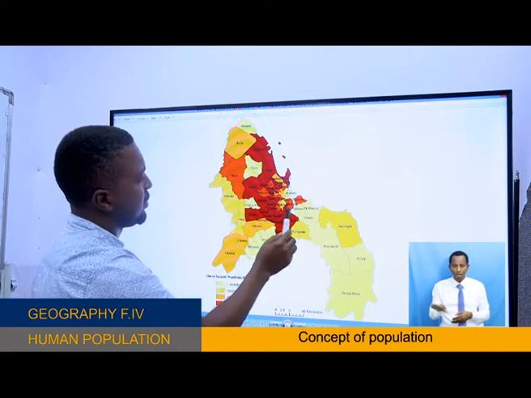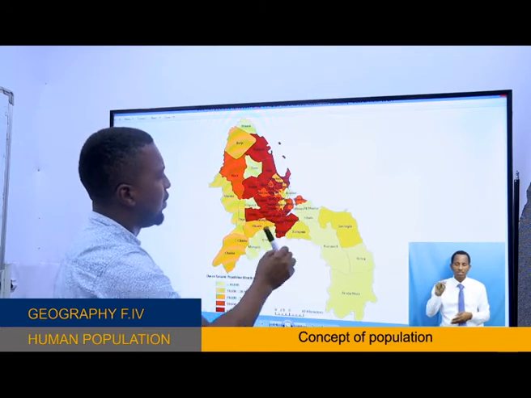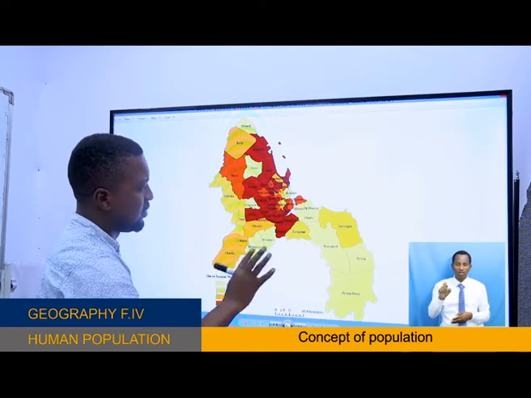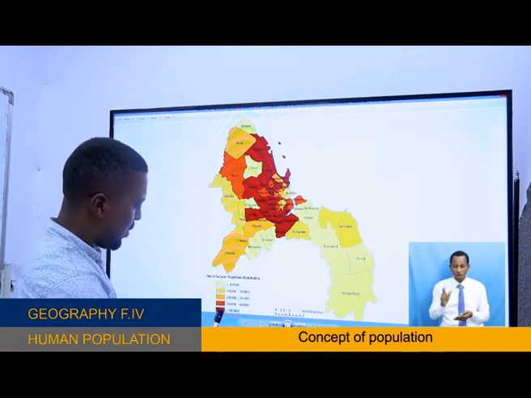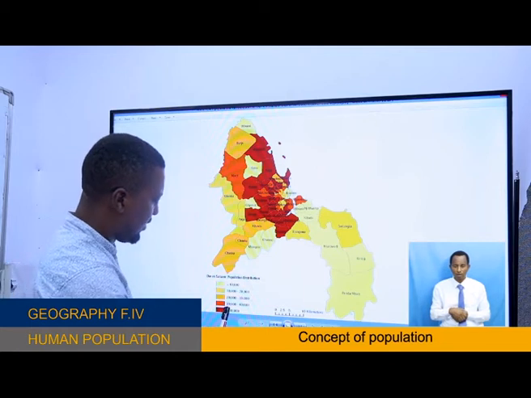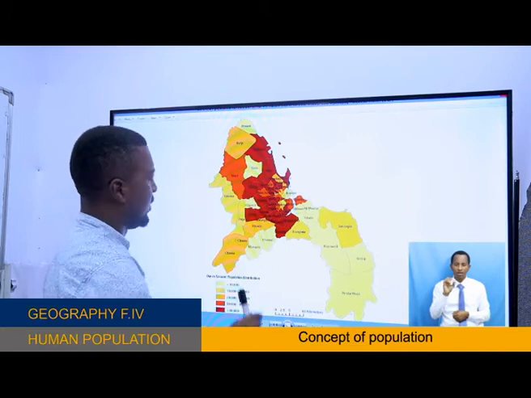The areas in brown color, Mbezi, Kigamboni, Keko, Sinza, have a moderate population, for example about 30,000 to 40,000 people living in those areas.